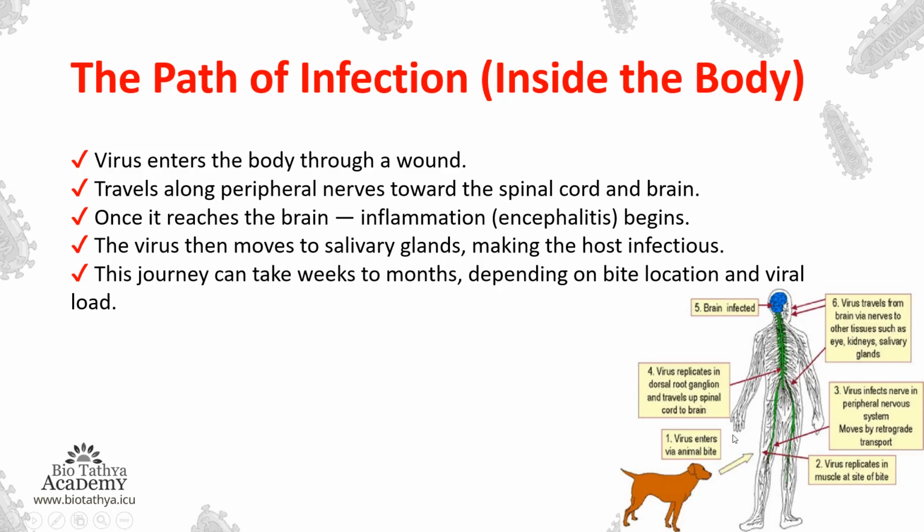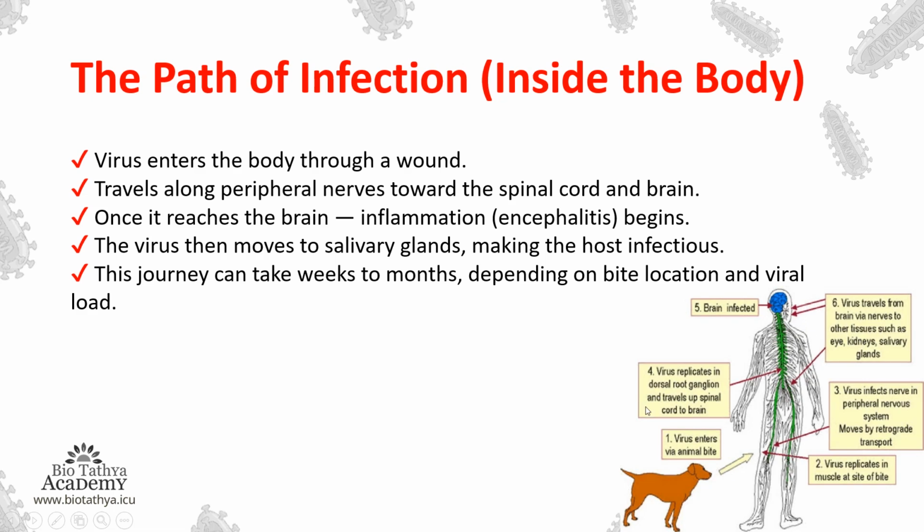So as we can see in this picture clearly that this dog, after the biting, the virus enters via this animal bite. Virus replicates in the muscles at the site of bite. So here the replication takes place. After that, what happens is that virus infects the nerve in peripheral nervous system, moves by retrograde transport. So retrograde transportation moves the virus to the brain.